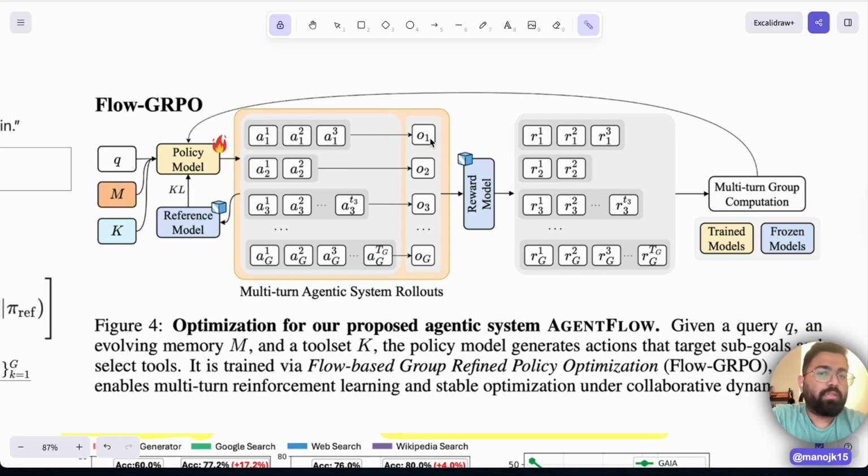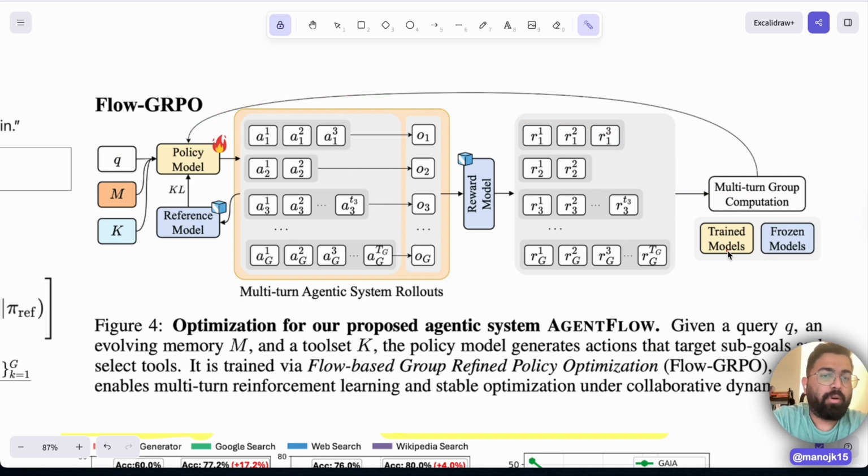Now, based on this, O1 may be right, O2 may be wrong. So the output 1 generated will be right, output 2 is wrong, output 3 is correct, and output G may be wrong. Based on this correct or wrong, we give rewards to every step of this particular response. Since output 1 was right, we give reward 1 1, reward 1 2, reward 1 3 as 1. Since output 2 was wrong, we give reward 2 1, reward 2 2 as 0, 0. And since output 3 was right, we give all of these rewards as 1. So using the same policy model to generate multiple outputs with multiple trajectories, we figure out, okay, if I take action 1, action 2, and action 3 here, I'll reach the correct output a lot better. That's the latent reasoning part which the model will understand. So multi-turn group computation happens and updates the policy model.